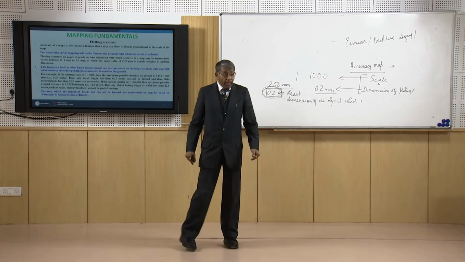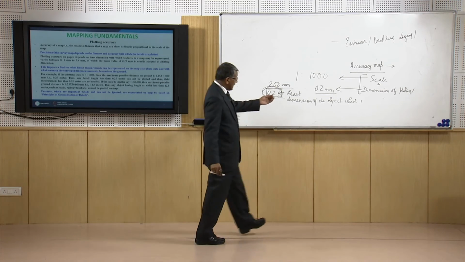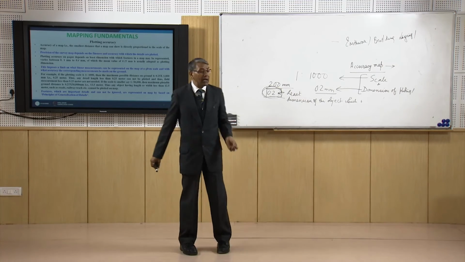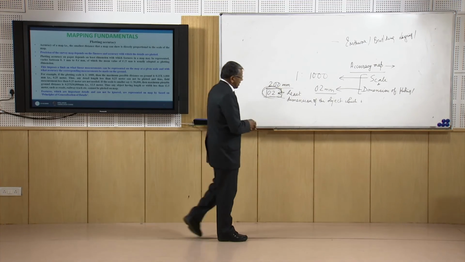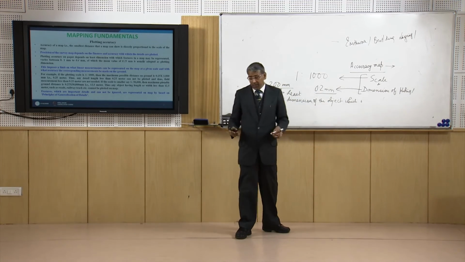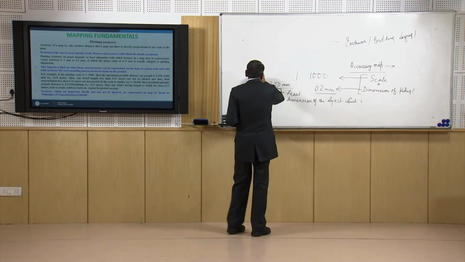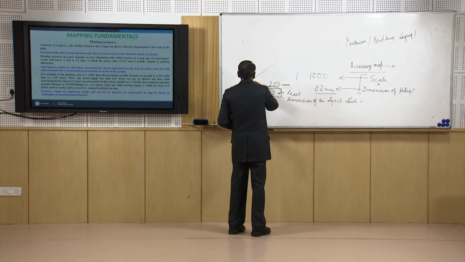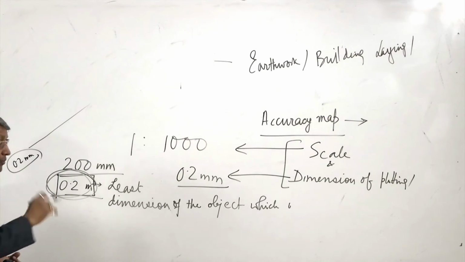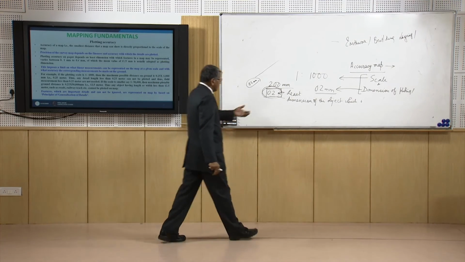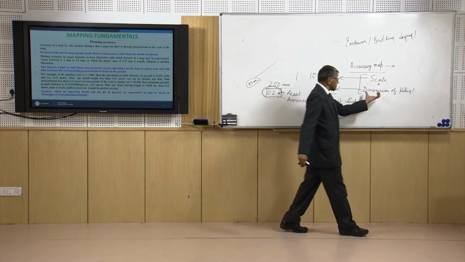And if we use something still smaller, sometimes we will not be able to recognize it. Maybe with a 0.2 millimeter dimension, if there is a point we will not be able to recognize it, but if there is a line of 0.2 millimeter dimension, then we will be able to recognize it. So that is another important factor. We cannot arbitrarily take the dimension of plotting.